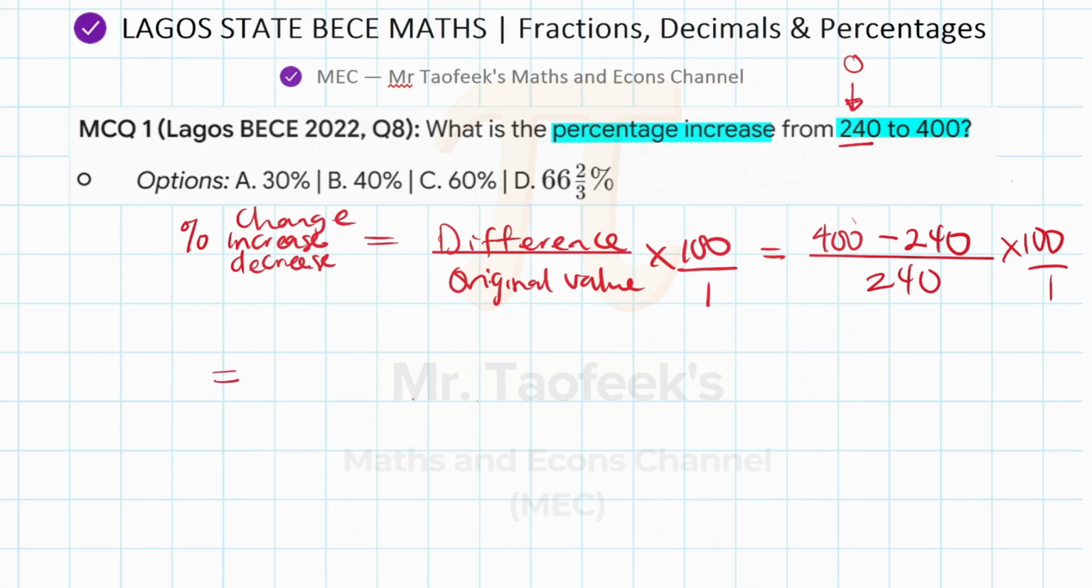So to continue our calculation, 400 minus 240 is basically 160. And divided by the denominator, which is 240, don't forget your times 100 out of 1.